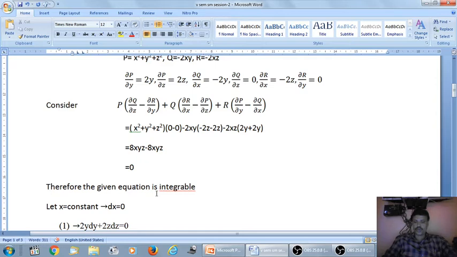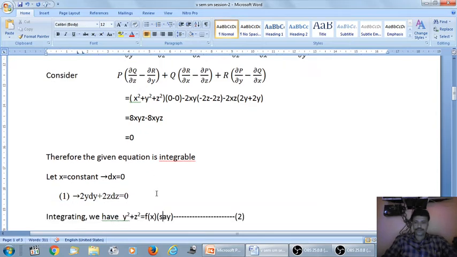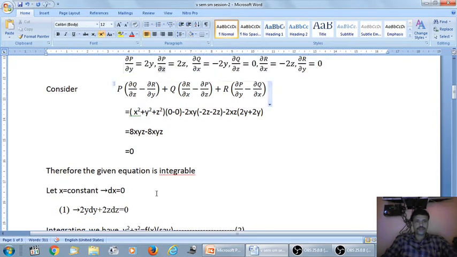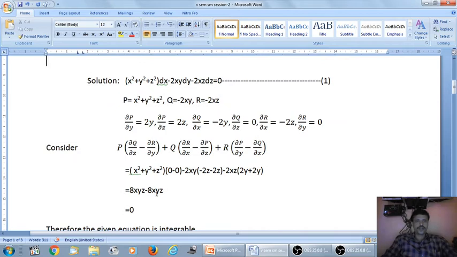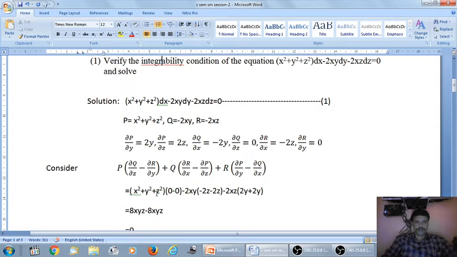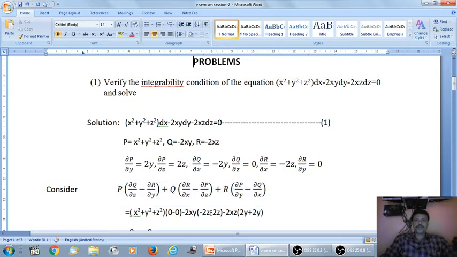Now it is time to solve this equation. The method is, we have to consider any one of the variables among x, y, z as a constant. The question is, which variable should I take as a constant?